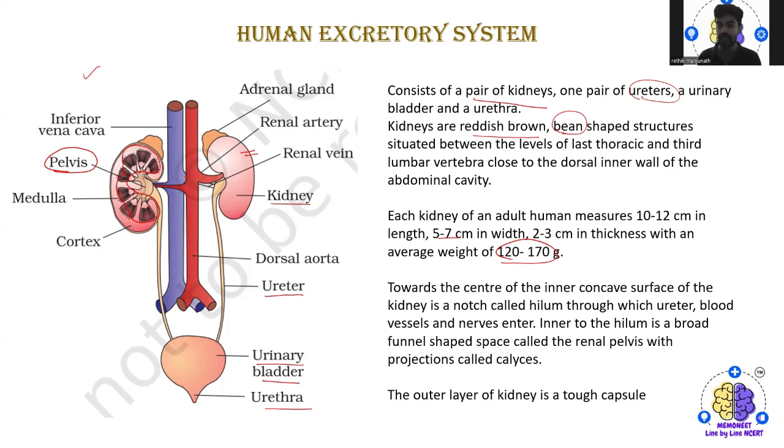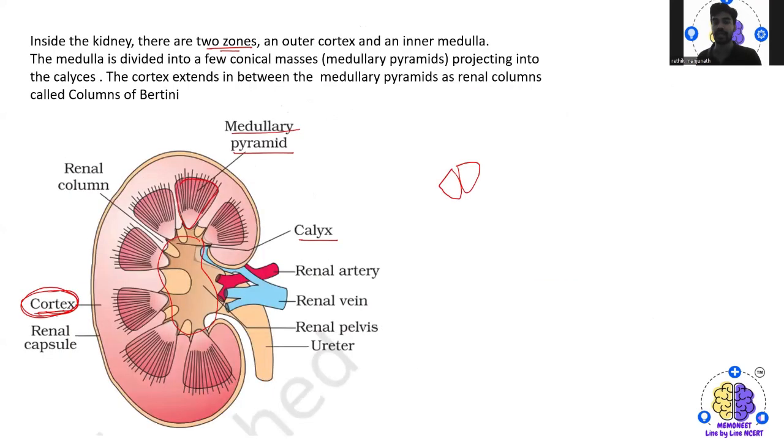The outer layer of the kidney is tough and capsulated, and inside the kidney, when we take a transverse section and look at the inside structure, we have two zones: the outer cortex and the inner medulla. The medulla is divided into a few conical masses called medullary pyramids, which project into the calyx, and the calyx extends in between the medullary pyramids as renal columns. They are called the columns of Bertini.